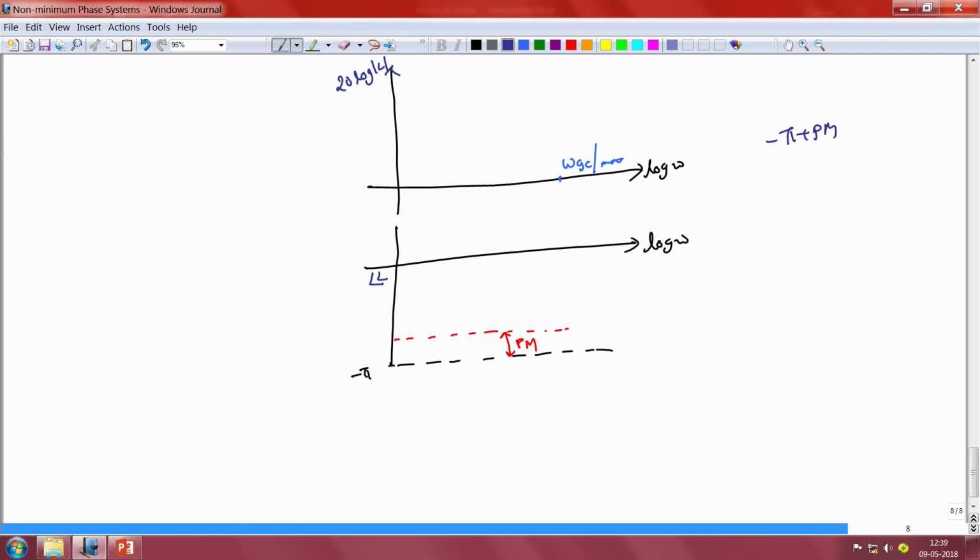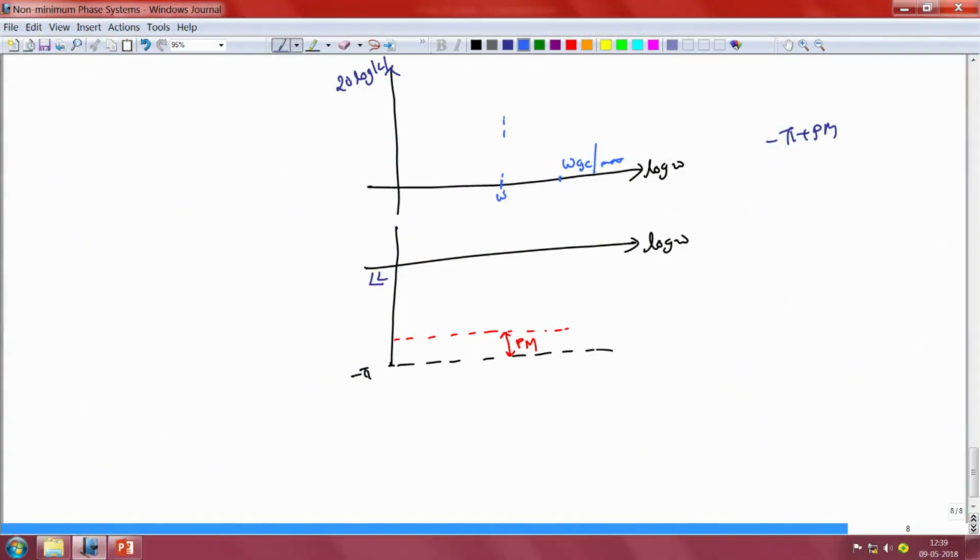Now the question that we are trying to answer is, if we pick a particular frequency omega which is less than omega Gc max, what is the best possible magnitude for the loop gain that we can achieve at this frequency? Now the reason this question is important is because it is the magnitude of the loop gain that decides the performance of the closed loop system in terms of its ability to reject disturbances or track references or achieve robustness to plant parameter variations. The higher the loop gain at a particular frequency, the better our control objective is met at that frequency.